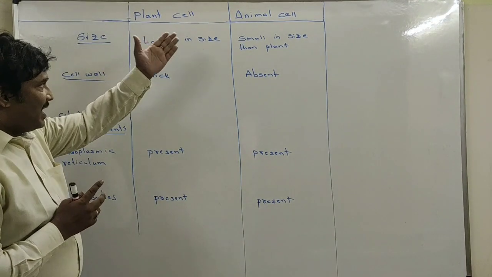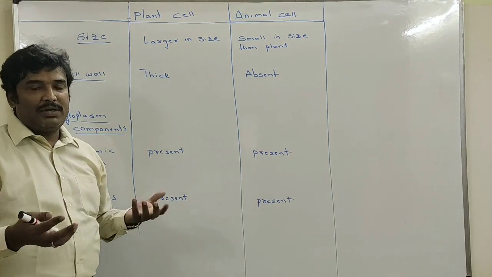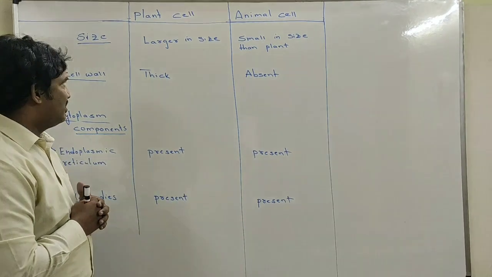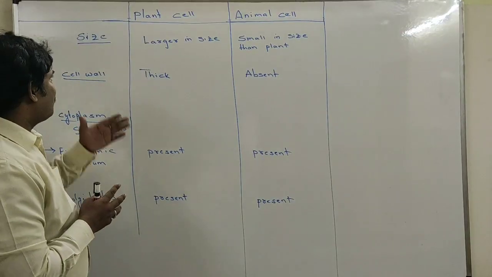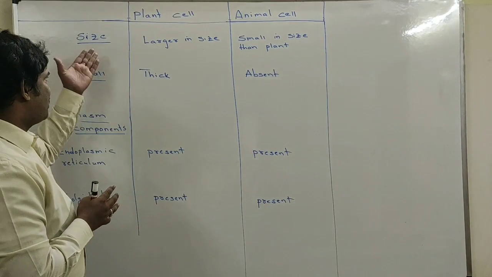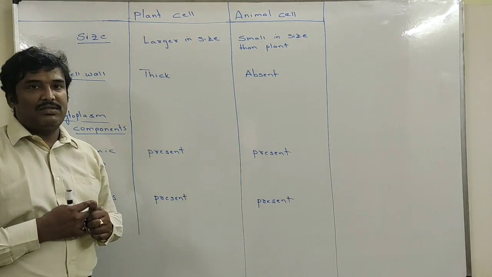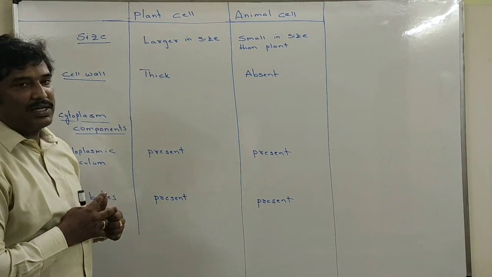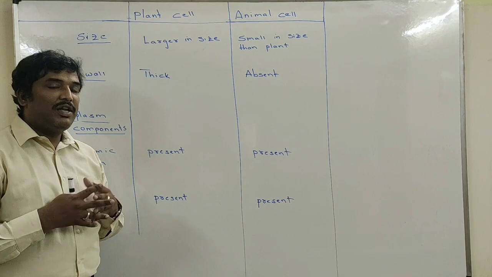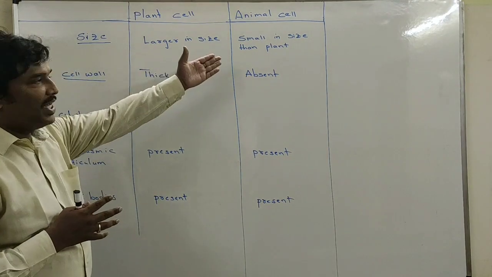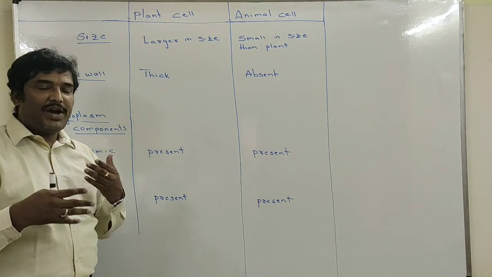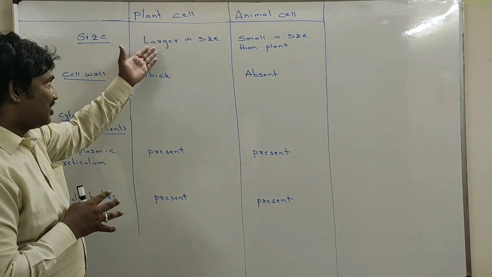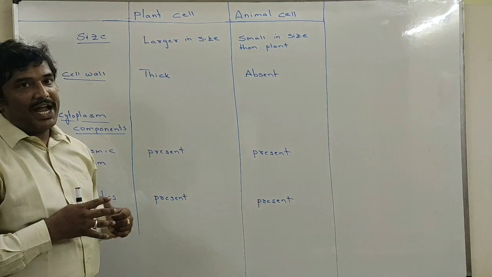Both the plant cell and the animal cell are eukaryotic cells, but there are some differences between these two cells. So let us see those differences. First, the size. The size of the plant cell is larger compared to the animal cell. If you observe both under a microscope, you will find the plant cell is a little bit larger than the animal cell.